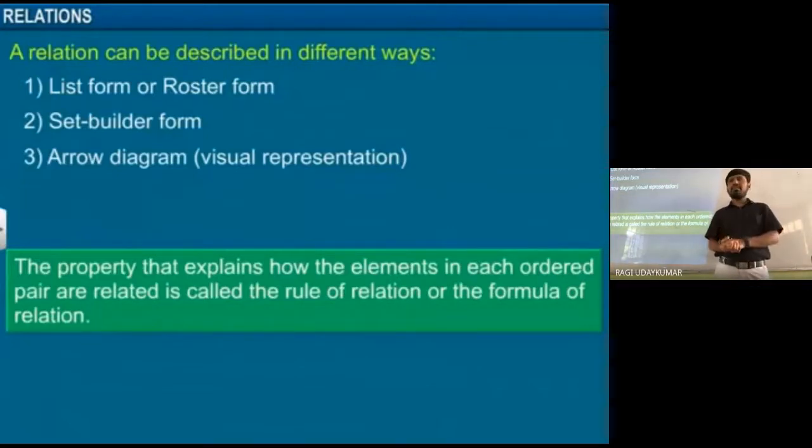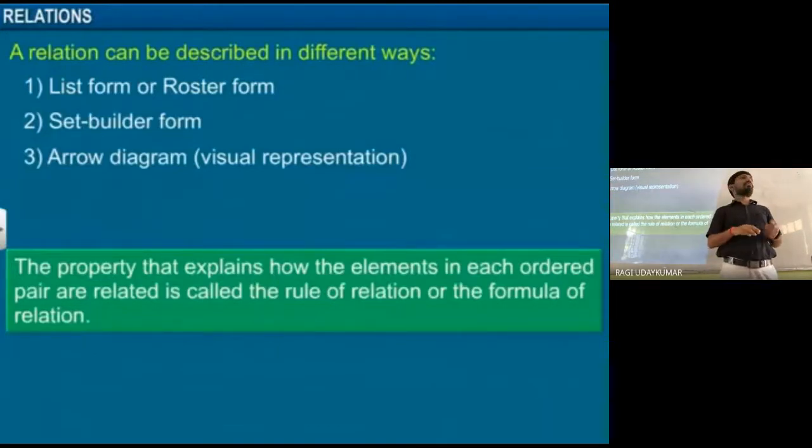In the previous example, what is the rule here? In the example we have taken, y is the topic of x. The topic we are taking is called the rule of the relation, or the formula of the relation. Sometimes the relation between x and y may be given as an equation, x plus y is equal to 10.